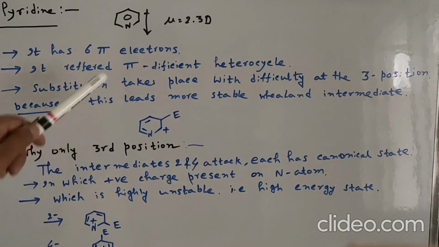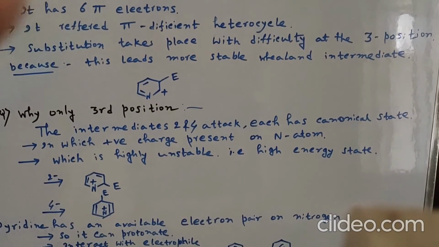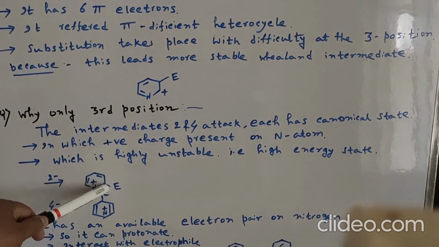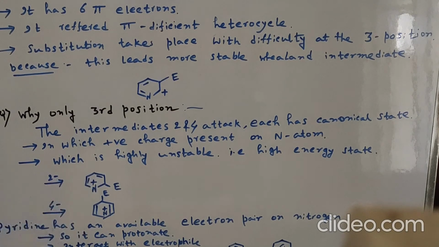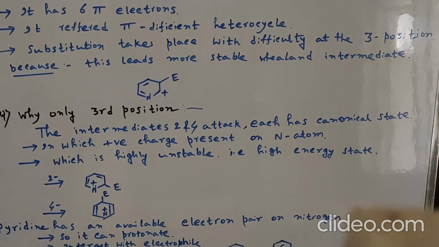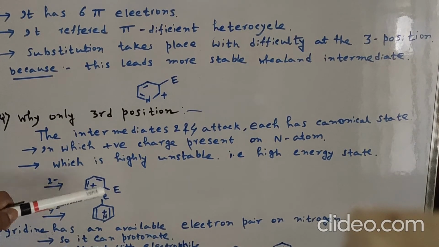So after 2 attack on pyridine, this structure is formed. When the electrophile attacks the 2 position, the plus charge is formed on the nitrogen atom, which is highly unstable, because of the electronegativity of nitrogen. Formation of a plus charge on nitrogen is very unstable.